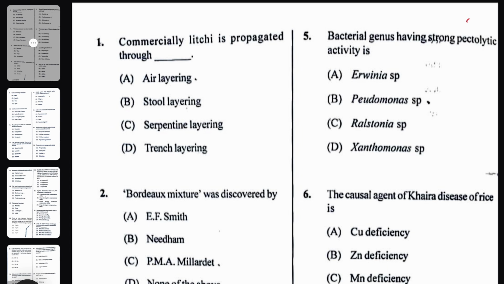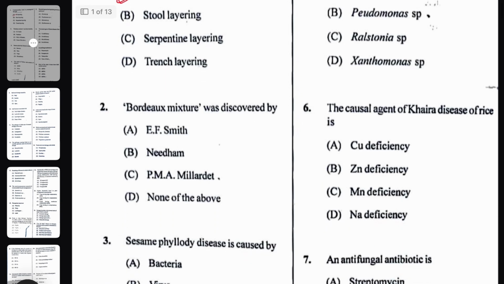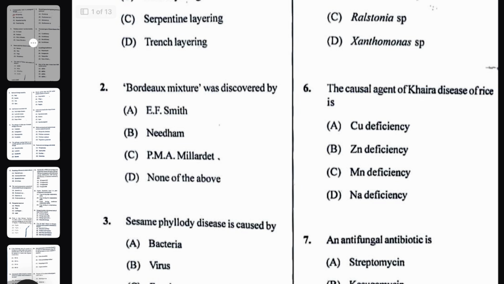The first question was: commercially, lychee is propagated by air layering. The right answer here is air layering. Next question: Bordeaux mixture was discovered by PMA Millardet. He discovered Bordeaux mixture, and it was first used for controlling the downy mildew of grapes in vineyards of France.